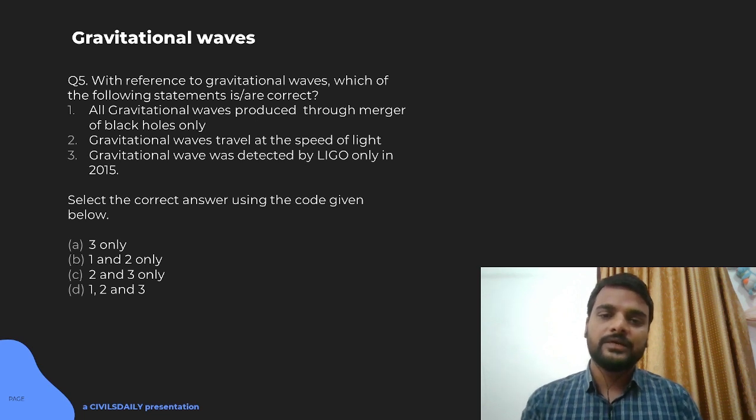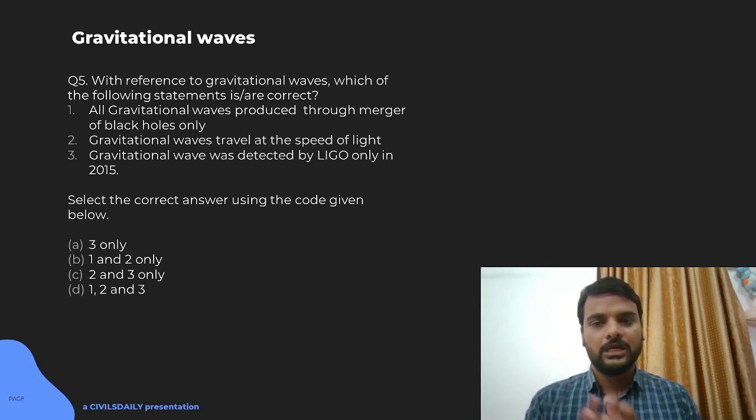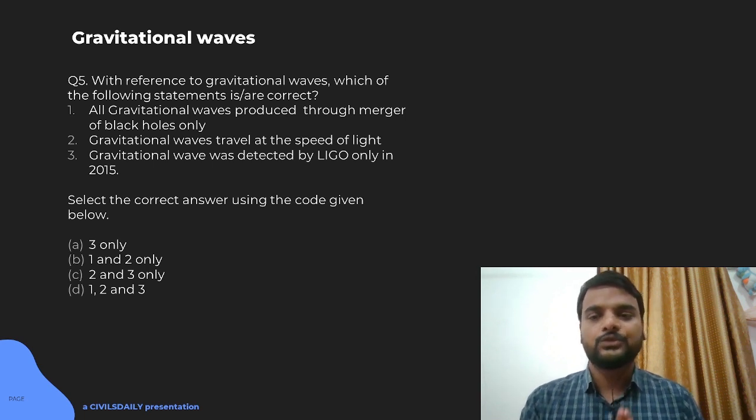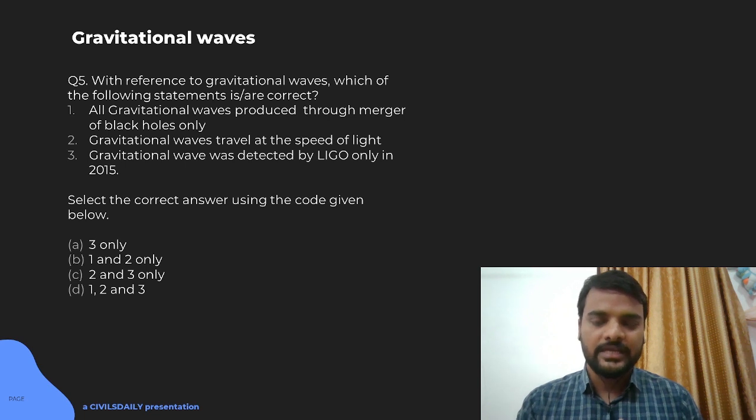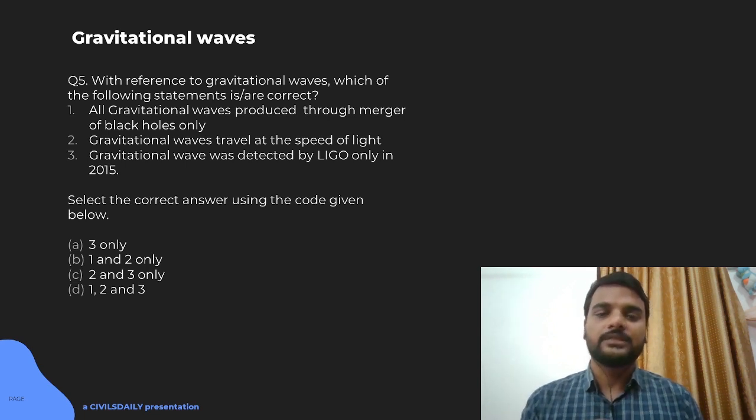Gravitational waves were detected by LIGO only in 2015. Yes, the LIGO that we just discussed, the Laser Interferometer Gravitational-Wave Observatory, discovered gravitational waves in 2015 for the first time, almost 100 years after it was theorized by Einstein and later on other scientists that there should be gravitational waves which create ripples in the space-time fabric. So here statements 2 and 3 will be true.